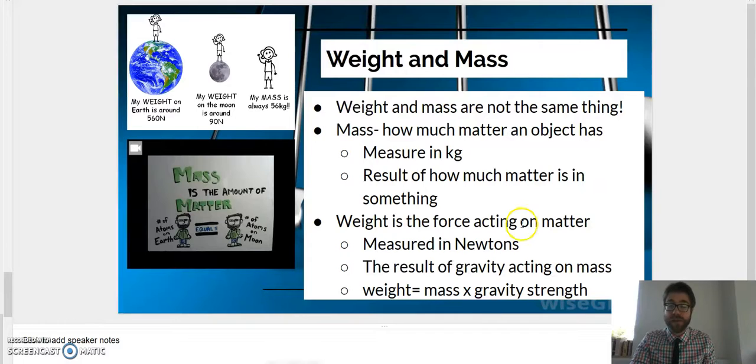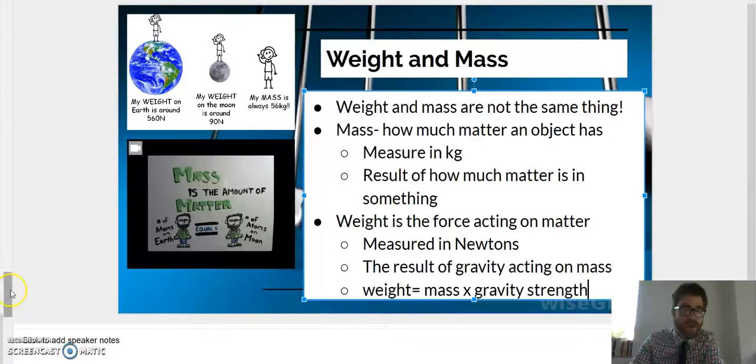Weight is affected by gravity. Weight is gravity acting on your mass. That means your weight is going to change depending on what planet you're on. So you will not weigh the same on Earth as you would on the moon. Your weight's going to be different. Your mass is still the same. You still have the same number of atoms, but your weight will be different because it is affected by gravity.